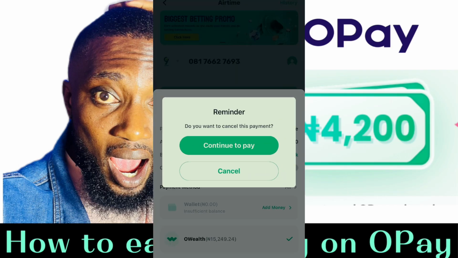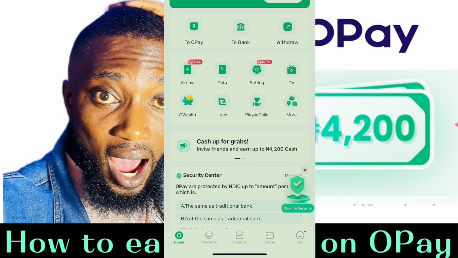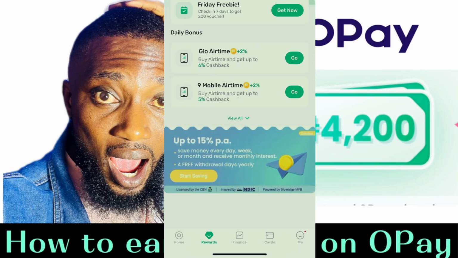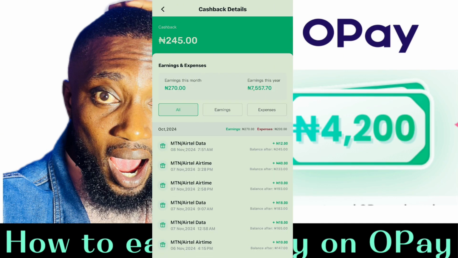So I will just go back now. Then I will take you to look at the down button here, where you see home, reward, finance, cards, and me. All right, so you're going to click on reward. All right, so I want you to look here, right? Look at the reward here. If you click on where you see two here, just click on it and see.